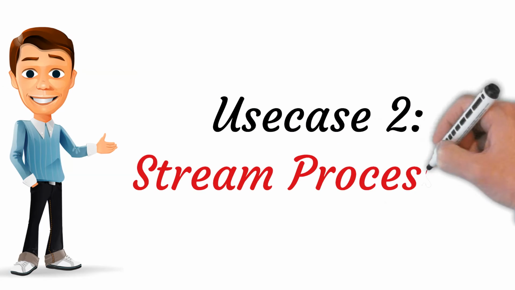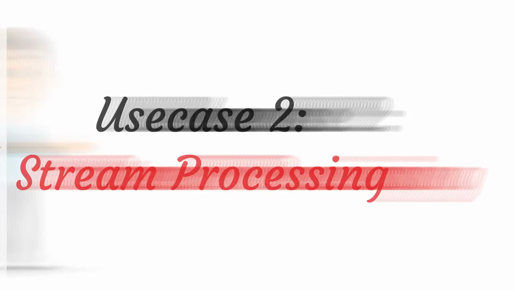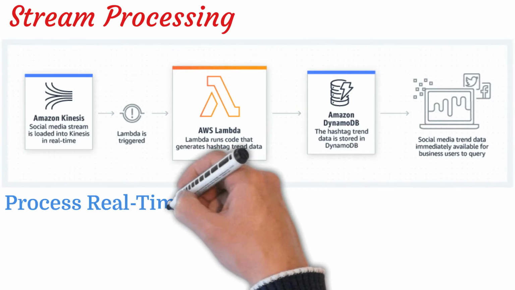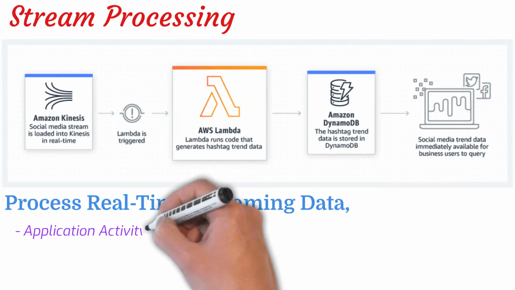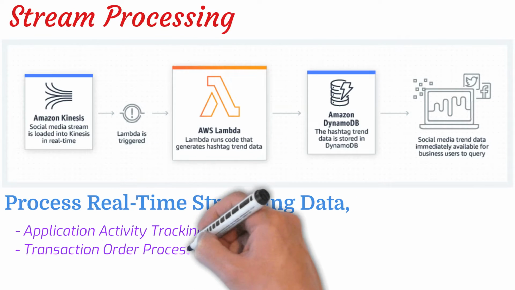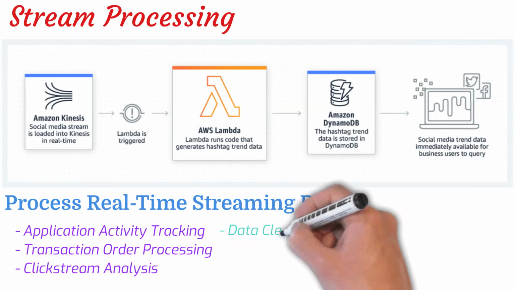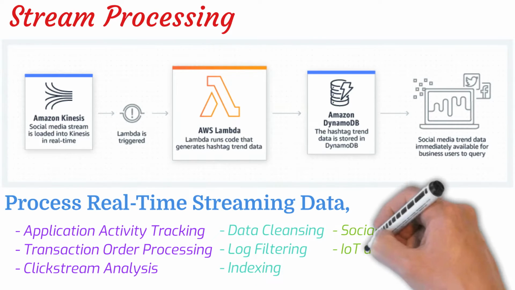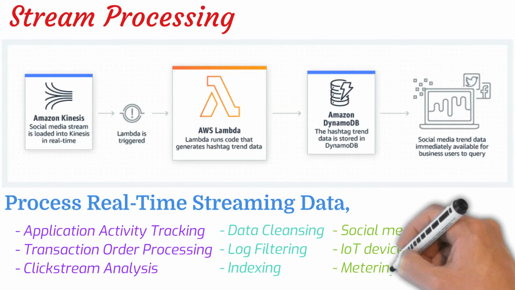2. Stream processing. Use AWS Lambda and Amazon Kinesis to process real-time streaming data for application activity tracking, transaction order processing, clickstream analysis, data cleansing, log filtering, indexing, social media analysis, IoT device data telemetry, and metering.